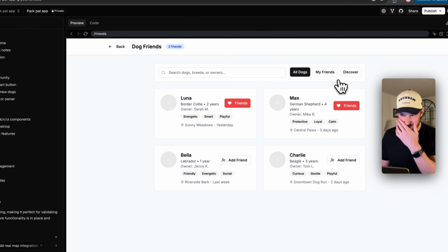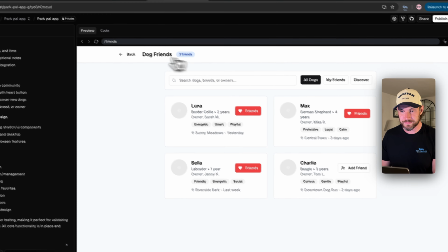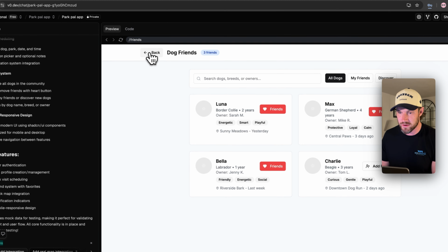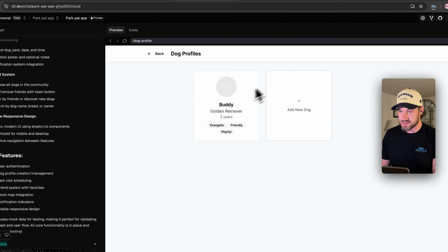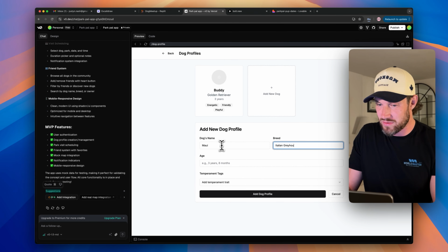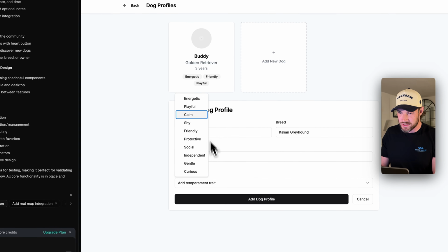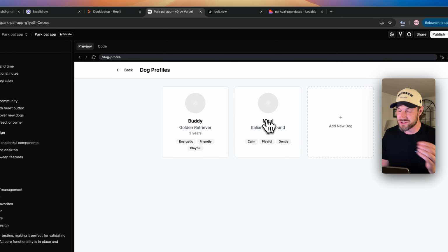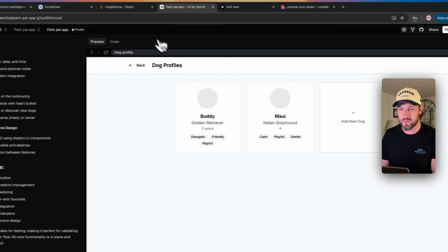So let's see, if I click Find Friends, we can see that there are other pups here. Okay, so let's say we want to add a friend, and let's say we just want to go back. If I go to Find Friends, will it save? No. So it's not saving that, again, likely because there's no database connection. All right, so overall, pretty good. Manage dogs. We've got Buddy, the golden retriever. Let's go to add a dog. Say Maui, who is my Italian greyhound. She's 4, and she is calm. She is playful. This is great. This is really good. Add dog profile. Now, again, because there's no database, it's probably not going to remember this. But let's go back and let's go manage dogs. Yes, not there. Okay, let's move on.